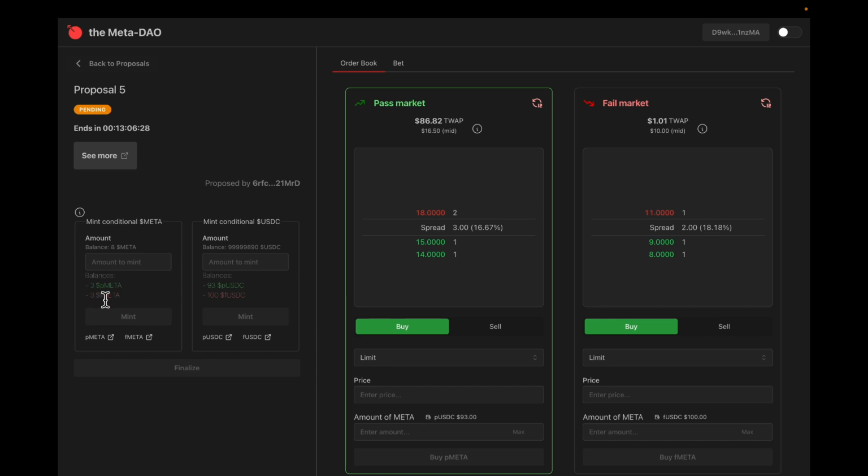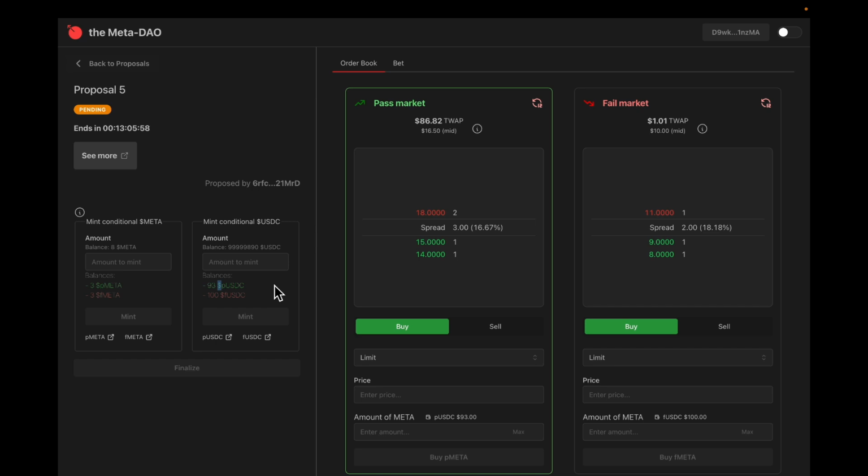What happens when the market finishes? Key point. Probably going to timestamp this one. If the pass market succeeds, if its time-weighted average price is higher than the fail market's time-weighted average price, this will be your balance in real meta tokens and real USDC tokens. Those are the things that become real. Your balance is now 3 meta and your balance is now 93 USDC.